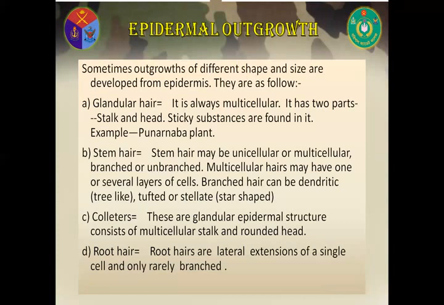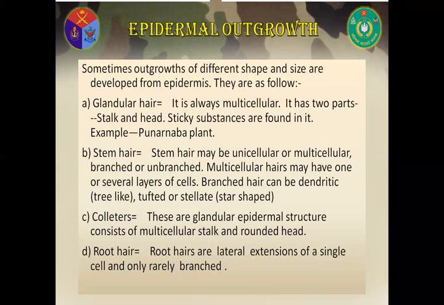Number two, stem hair. Stem hair may be unicellular or multicellular, branched or unbranched. Multicellular hair may be of one or several layers of cells. Branched hair can be dendritic, it means tree-like, tuft, or stellate, it means star-shaped.